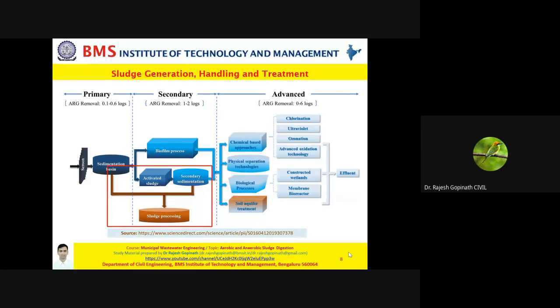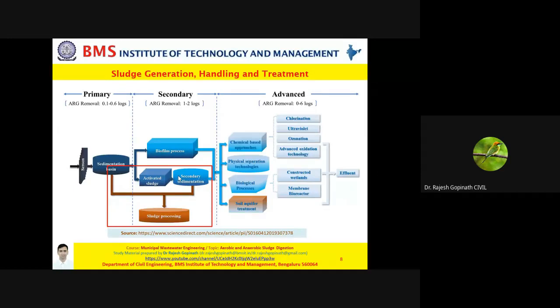If you look at this slide, you can very clearly understand that sludge is being produced from the primary treatment, and sludge is also being produced from the secondary treatment. And you know very well that in primary treatment and secondary treatment, the three kinds of forces that you employ are physical forces, chemical forces, and biological forces, with respect to the phase of treatment.